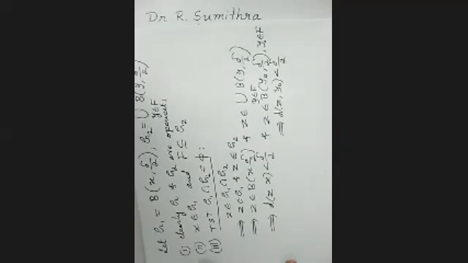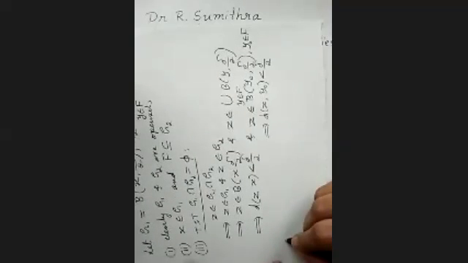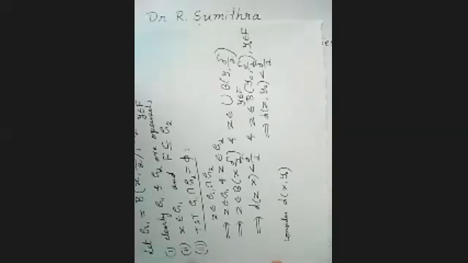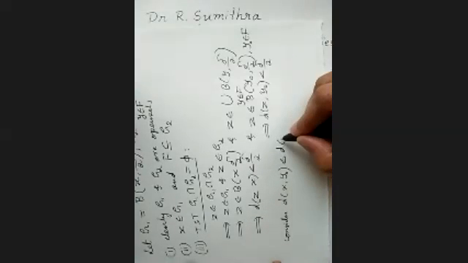Okay, so now we'll consider the distance d of x comma y naught. So we'll include the third point here. What is the third point? The third point is z.